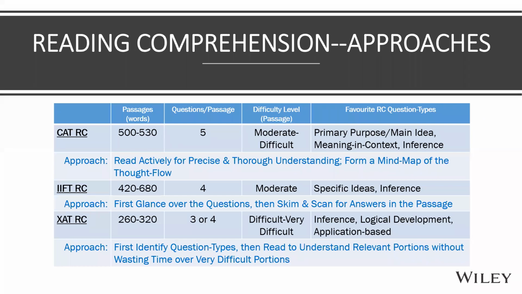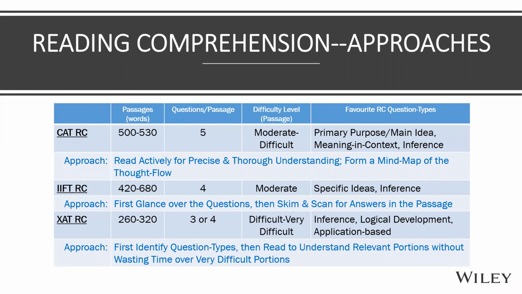Right, CAT RC. So two questions on RC that always bother some of the students, beginners particularly. At this stage, I hope there's no beginner here, right? One is speed, and the other is, should I read the questions first or should I read the passage first? Okay, so let's just start with CAT RC. Passages are between 500 to 530 words.